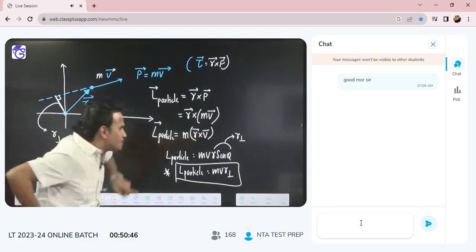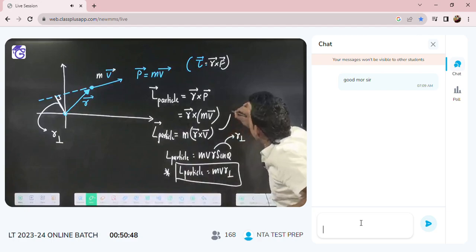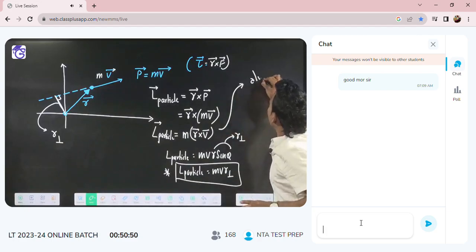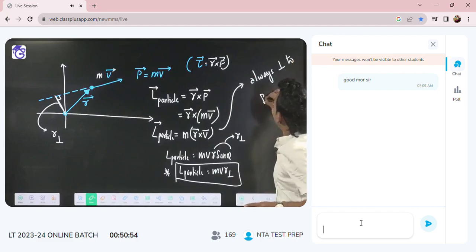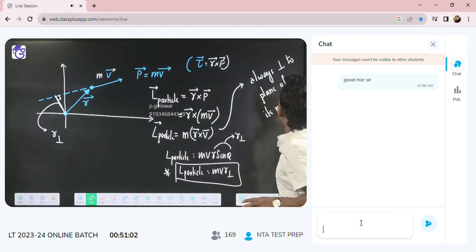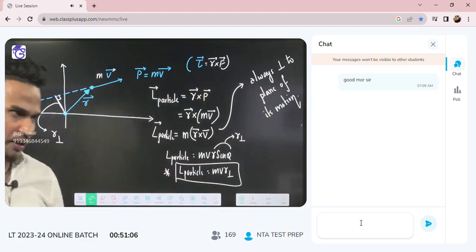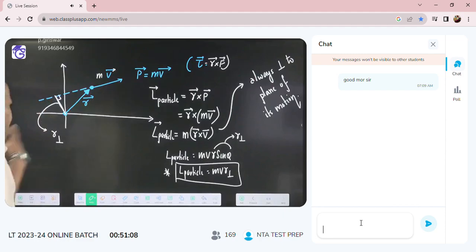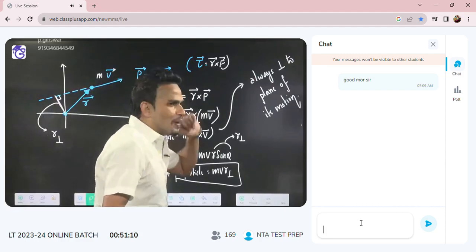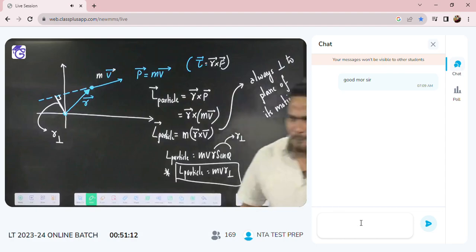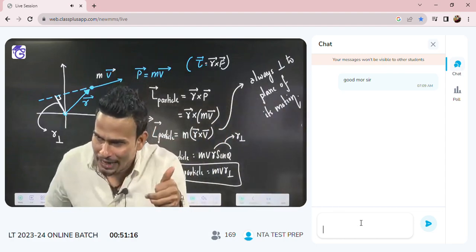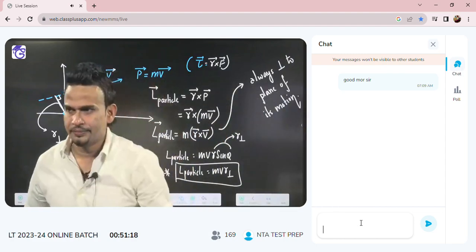So that's why we say angular momentum for a particle will always be perpendicular to the plane of its motion. For a rigid body, it will be along the axis of rotation, an axial vector. This is a particle, so we say perpendicular to the plane of its motion. If the motion is happening in the xy plane, then our L vector will be along z.